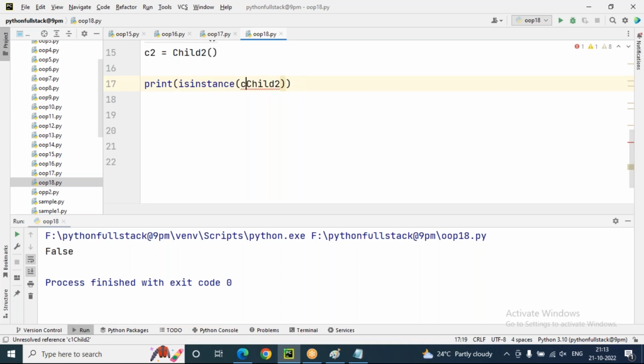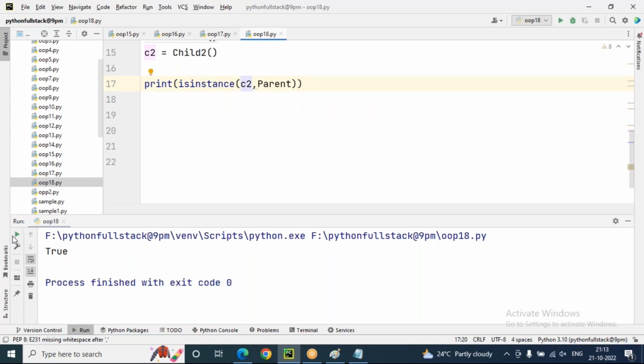C2 is an object of Child2. Yes, C2 is an instance of Child2 only. This is true. C2 means the object reference of Child2. It's correct only, sir. But let me show you, C1 is an instance of Parent? Yes, exactly, because Child1 and Child2 classes are inherited from Parent, so indirectly C1 is also an instance of Parent only. C2 is also an instance of Parent. Correct.